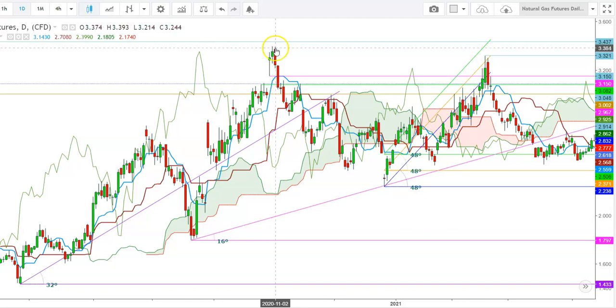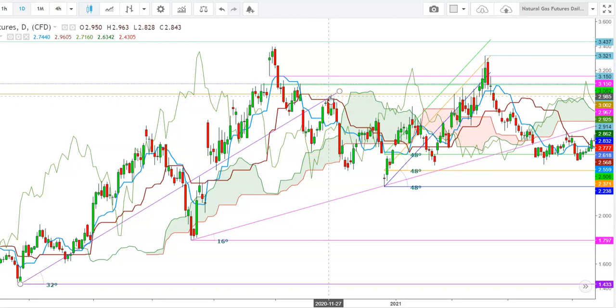But from here, we have seen profit booking in natural gas futures and the natural gas futures remained under bearish pressure up to the levels of $2.535, which they tested on November 19, 2020. Here you can see how the natural gas futures found a strong support at the upper end of the Ichimoku cloud from where a sharp bounce back was seen in natural gas futures well back up to the levels of